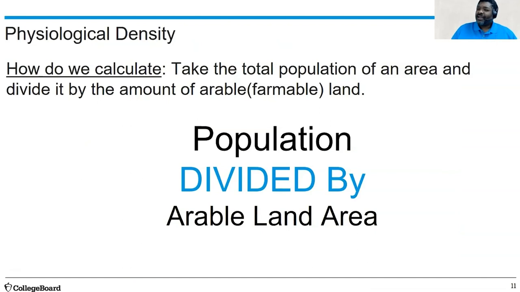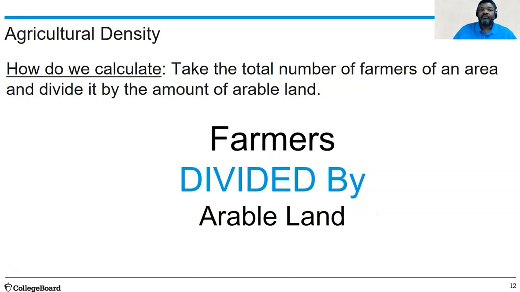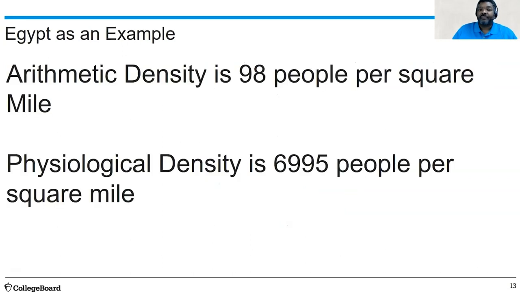Physiological density, how do we calculate it? You take the total population of an area and you divide it by the amount of arable, or as I like to call it, farmable land. This is land that people can use to grow crops. Agricultural density gives us another take. We look at the number of farmers of an area divided by the amount of arable land. Again, arable land is land that is suitable for farming.